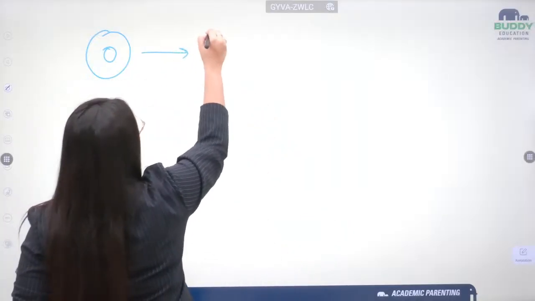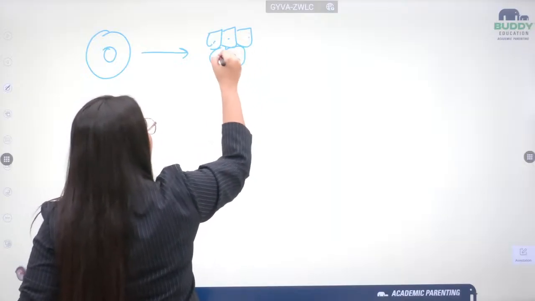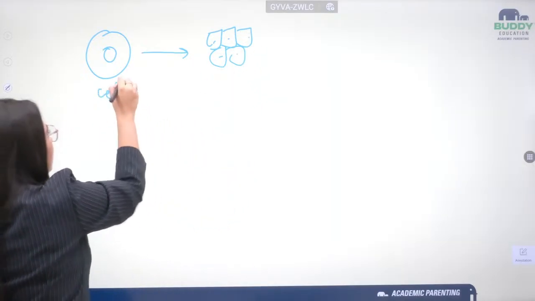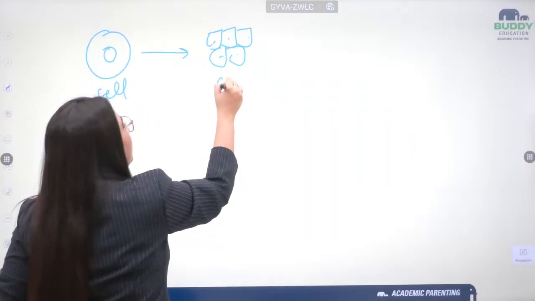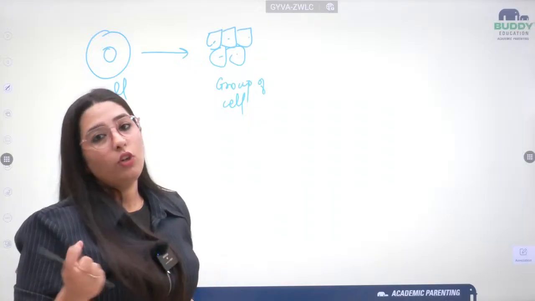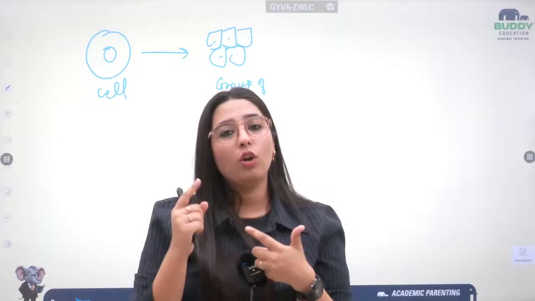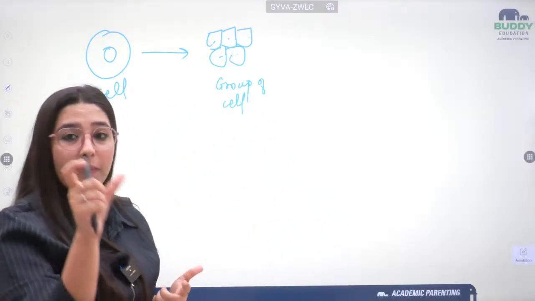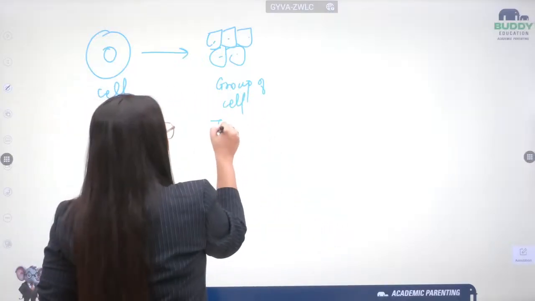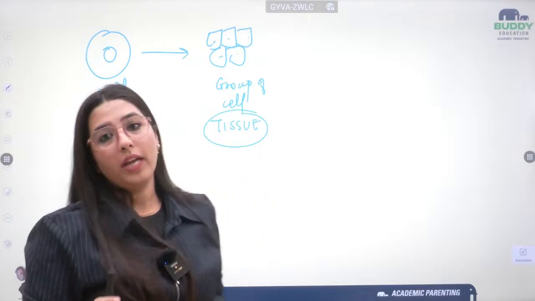That's where I am taking this forward. This is a cell and this is a group of cells. If I take one cell and form a group, that group of cells is specifically known as tissue.